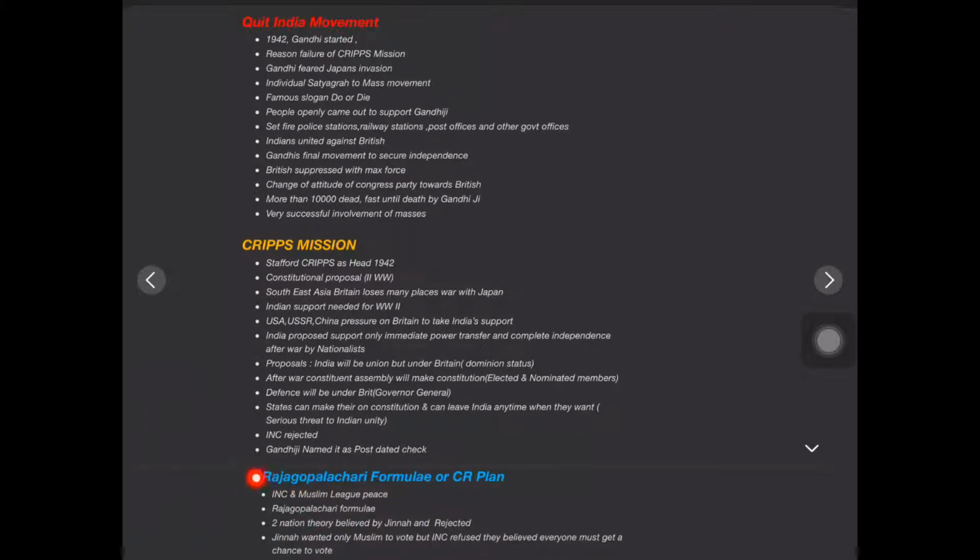But Jinnah opposed it. Jinnah was supported by the two-nation theory, so he rejected that proposal. He said that only Muslims would vote, but the Congress stand was that you are making a part of India into Pakistan, so everyone has a right to vote on that. Jinnah rejected that. So Jinnah wanted only Muslims to vote, but the INC refused. They believed everyone must get a chance to vote, because they have been living in that place for a long time. So this is all about the CR plan.